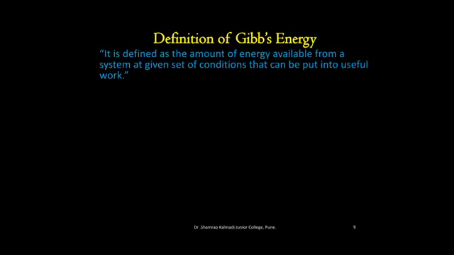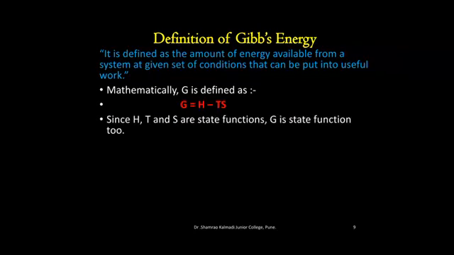Gibbs energy is defined as the amount of energy available from a system at a given set of conditions that can be put into useful work. Mathematically, G is defined as G is equal to H minus TS. Here, since H, T and S are state functions, G is also a state function.